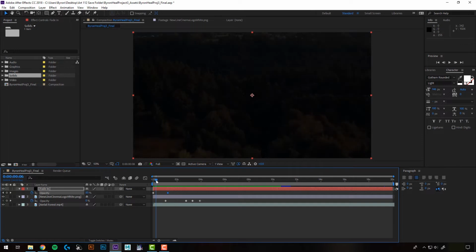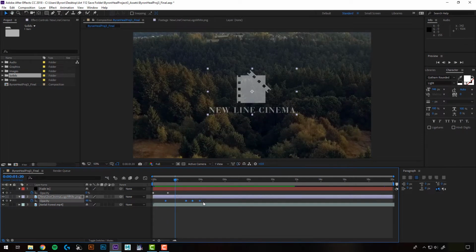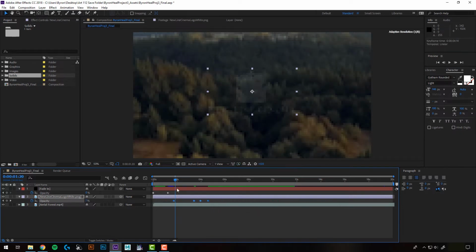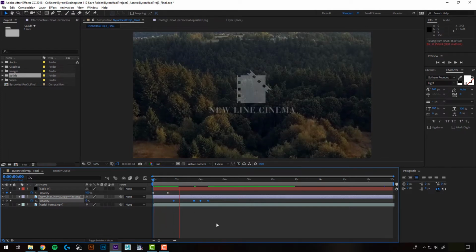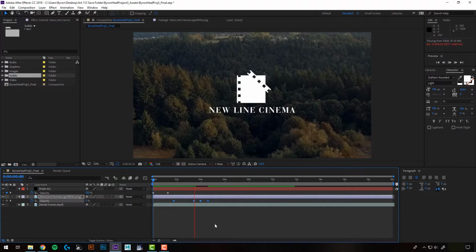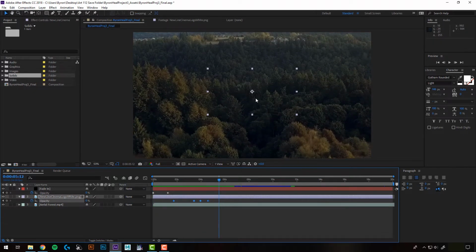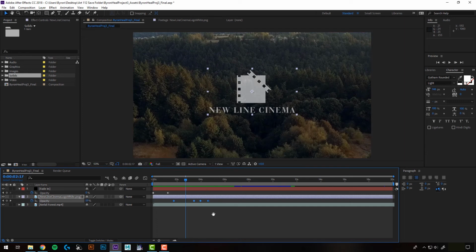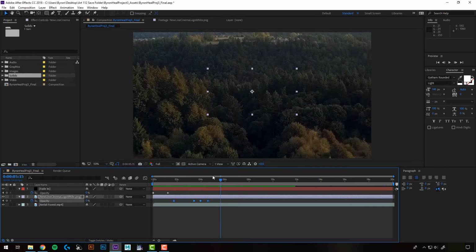But now I think my logo maybe fades in a little too early. So now I'm just going to select all of my keys to move them all over, and I can move that anywhere I want, but I'll just have it start a little later. And again, I'm just hitting spacebar to quickly preview it. And right there, it didn't play in real time. You saw the little jitter because it wasn't fully loaded. So now I'll just go back and hit play. Okay, I like the way that looks.